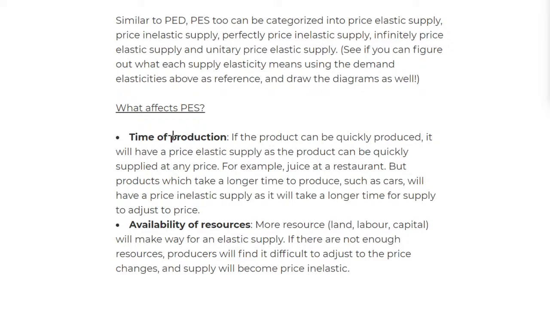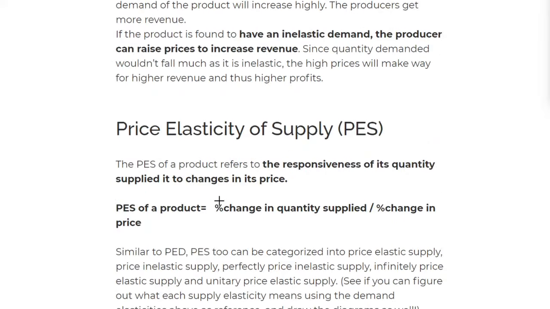The next one is availability of resources. If you have more resources, which include the factors of production, especially land, labor, and capital, this will make it price elastic. Remember, elastic supply is when I change my supply when there's a change in price. Let's just take you to that.